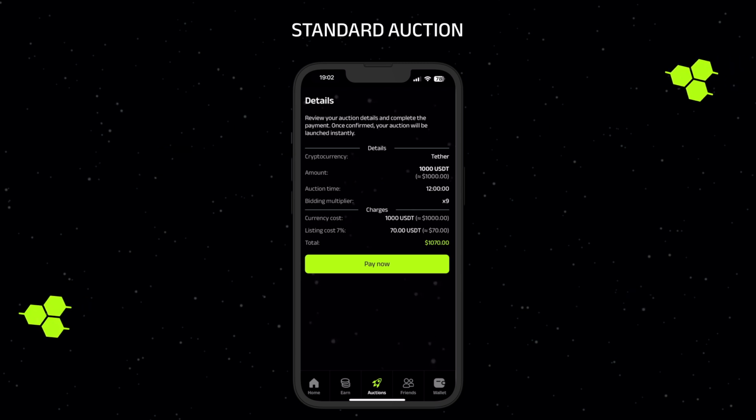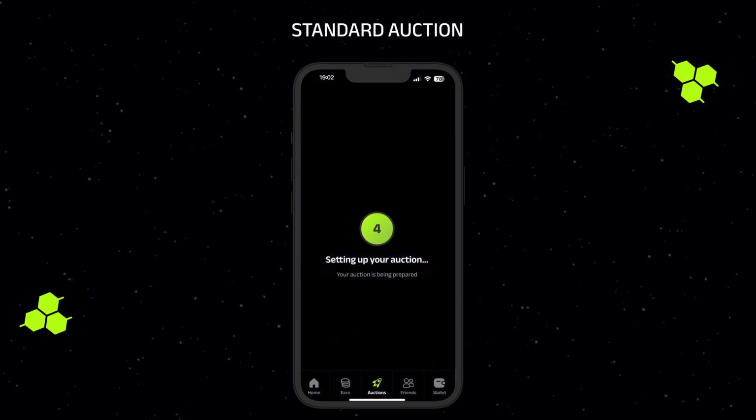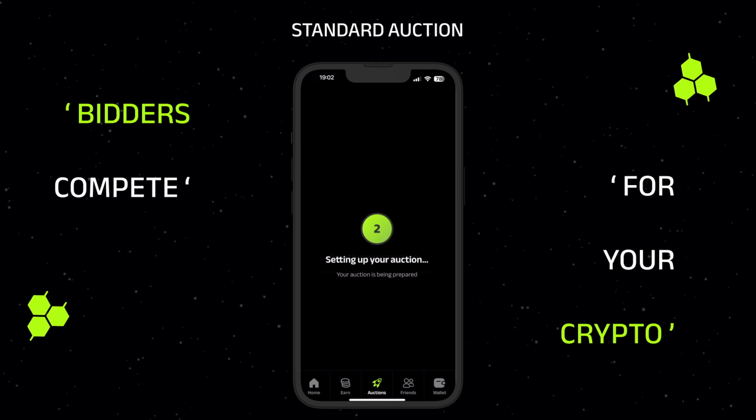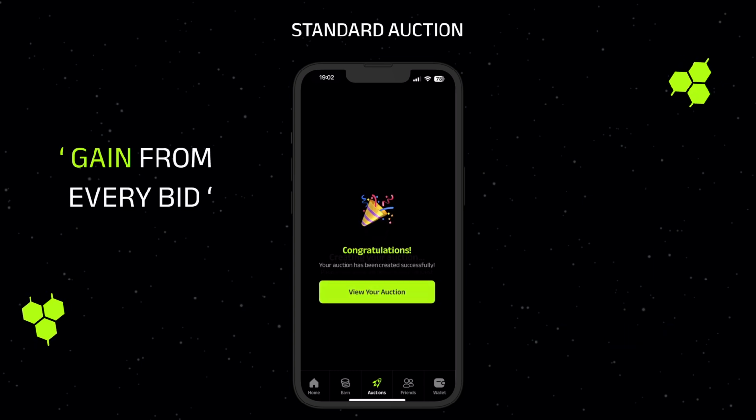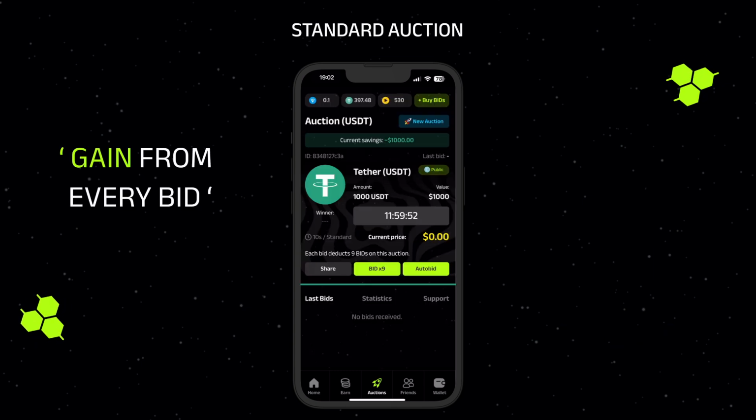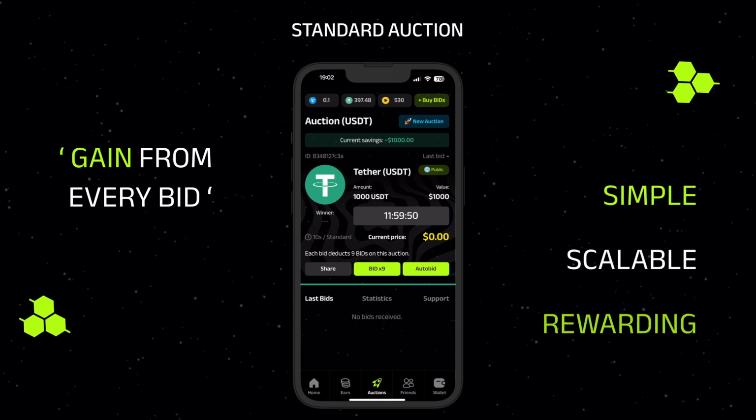Once launched, your listing is live in the CoinBlast platform. Bidders compete for your crypto, and you gain from every bid. Hosting your own auction has never been this simple, scalable, and rewarding.